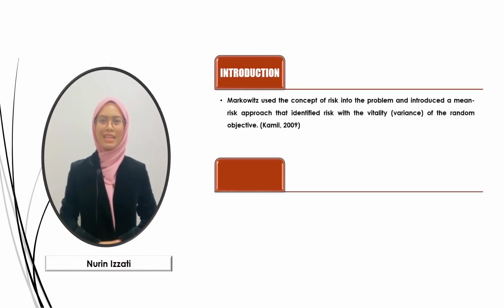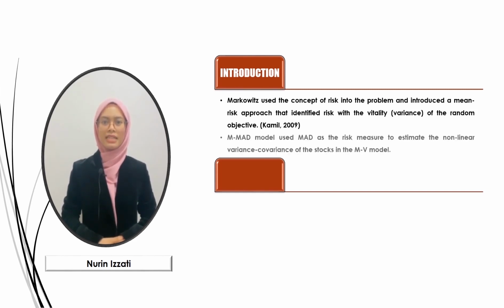Introduction. As stated by Kamal 2009, Markowitz used the concept of risk in the problem and introduced a mean-risk approach that identifies risk with the volatility, the variance, of the random objective. As time has passed, Markowitz's model has not been widely used because of the difficulty in estimating the correlation matrix and computing the quadratic programming model. Then, MAD was introduced as an alternative to Markowitz's MV model, using MAD as the risk measure to estimate the nonlinear variance-covariance of the stocks in the MV model. It transformed the portfolio selection problem from quadratic programming into a linear programming model.